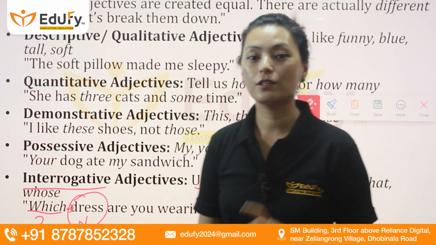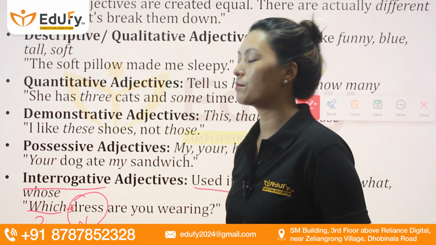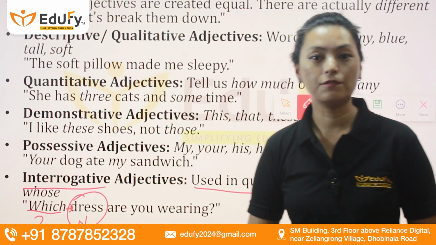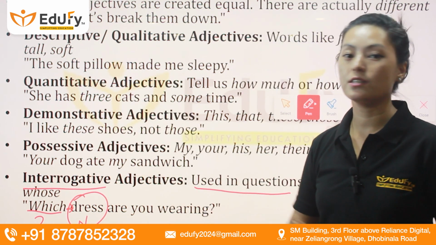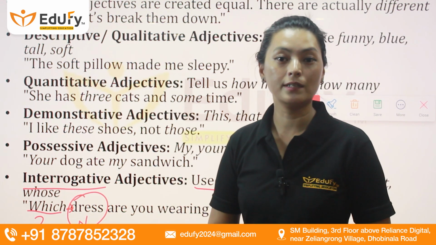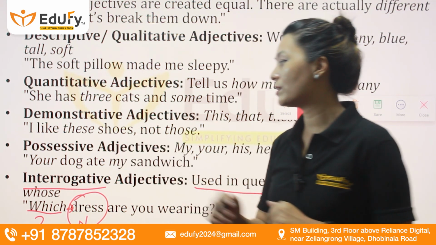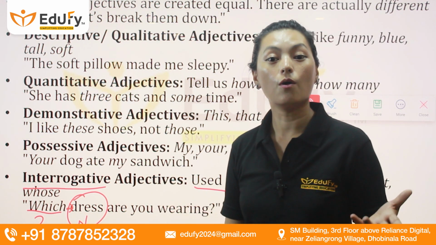So please make sure that you remember these various types of adjectives. The first one is descriptive, describing the noun. Next one is quantitative, that is talking about how much or how many of the noun. Demonstrative is basically pointing out the noun, so you have this, that, and these and those. Next, we have possessive adjectives. Possessive adjectives talk about ownership.